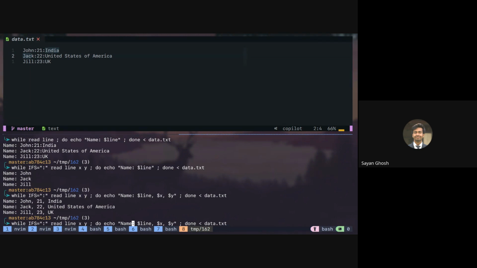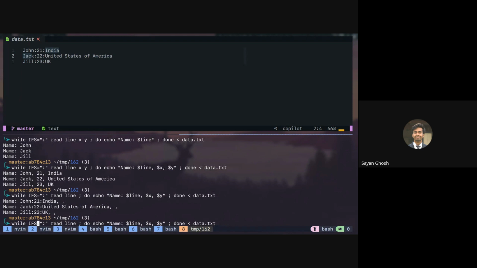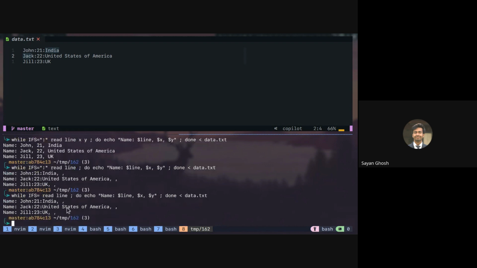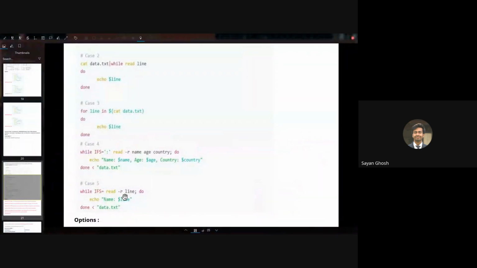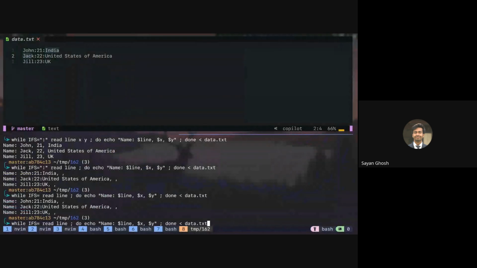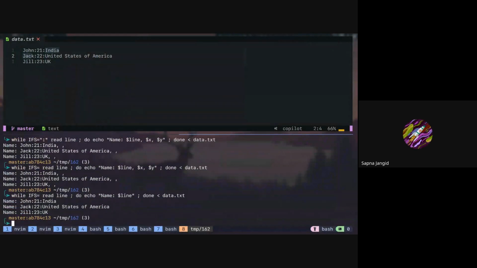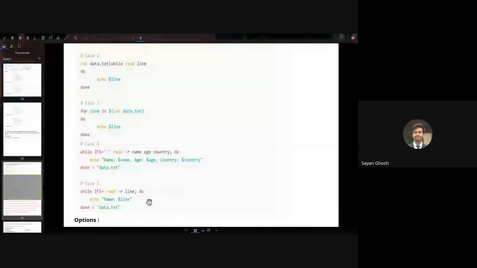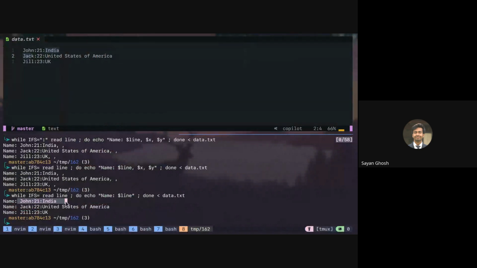But the read itself will read it line by line. So even if I don't put these, the other things are not taken, the entire thing is taken in line. And if the IFS is colon or if it is set as nothing, it will not affect it, because we're only having one variable. So if we have only one variable, then whatever the value of IFS, it will read the entire line in that variable. So it's correct or not? Yeah, it is reading the entire thing and printing it as name. So it's obviously not the name, it will be the entire line. So it is printing name colon then the entire line.